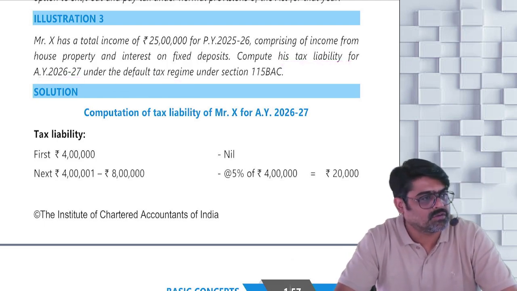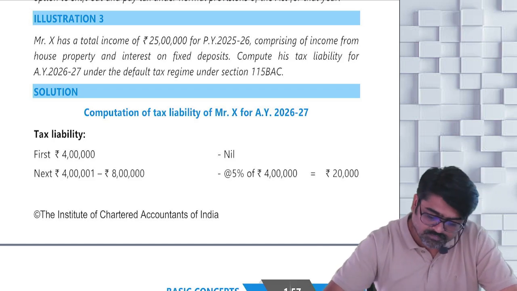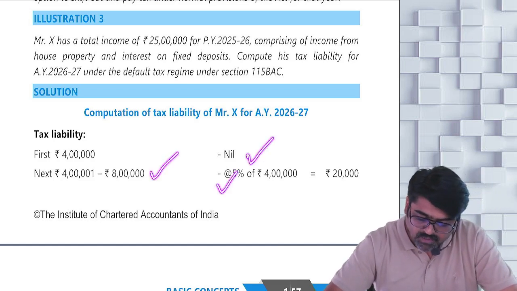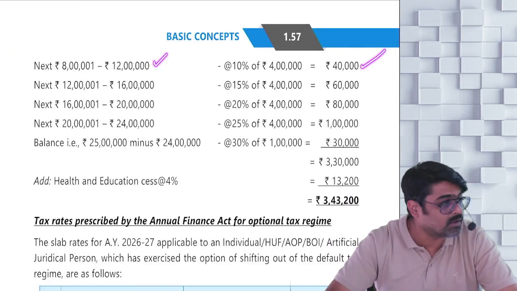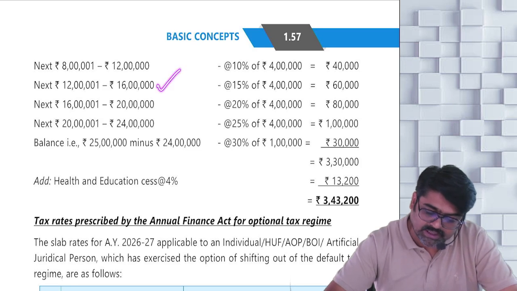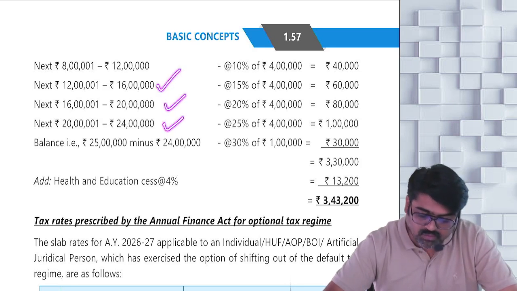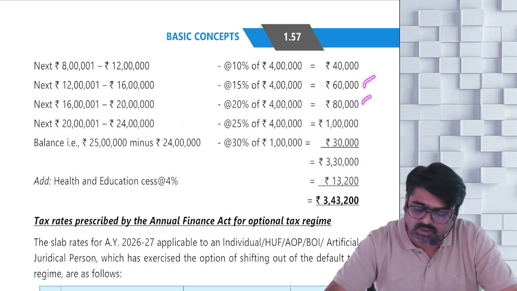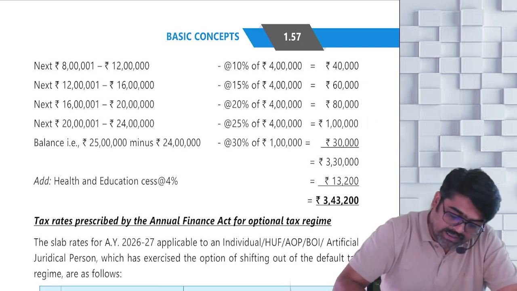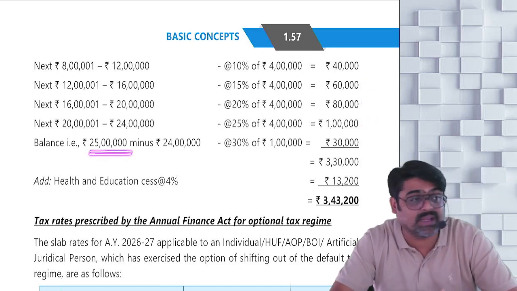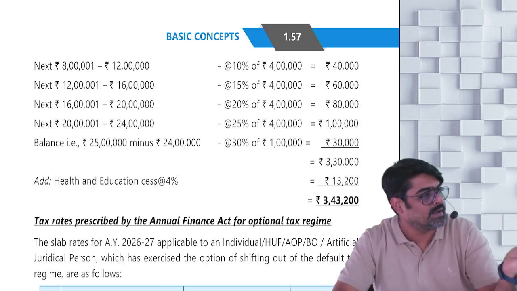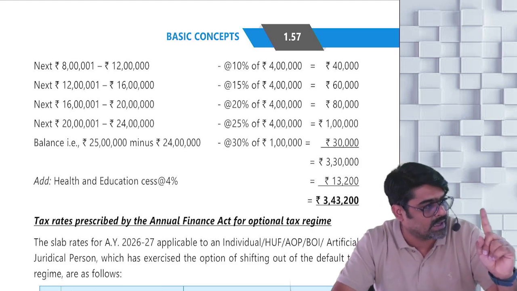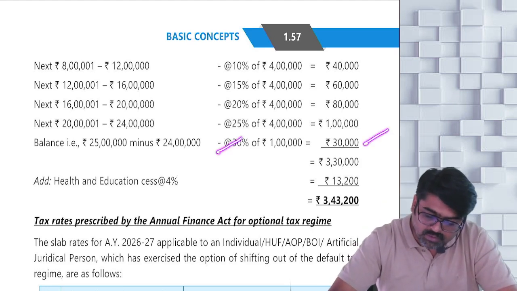Simple. First 4 lakhs, no tax. 4 lakh to 8 lakh, 5% will be 20,000. 8 lakh to 12 lakh, 10%, it will be 40,000. 12 to 16, 16 to 20, 20 to 24, 15%, 20% and 25% will be 60,000, 80,000 and 1 lakh. And any total income over and above 24 lakhs is how much? 1 lakh. Over and above 24 lakhs, 24 to 25, 1 lakh. On that you are going to pay 30%, will be 30,000.